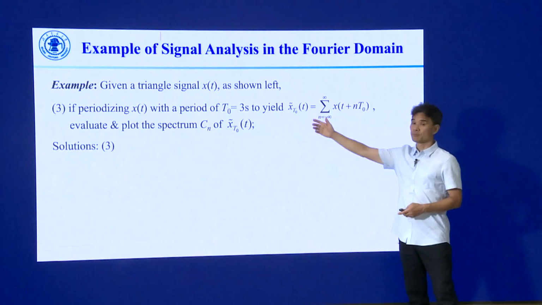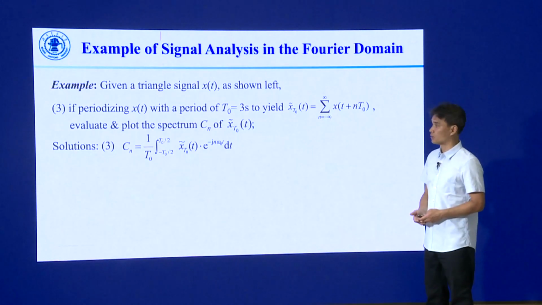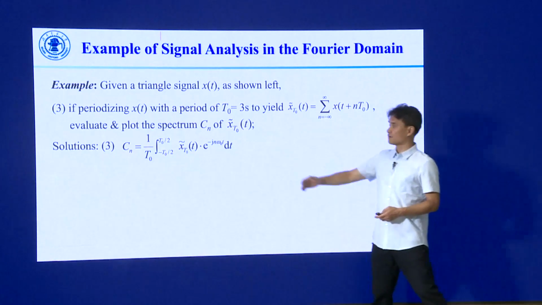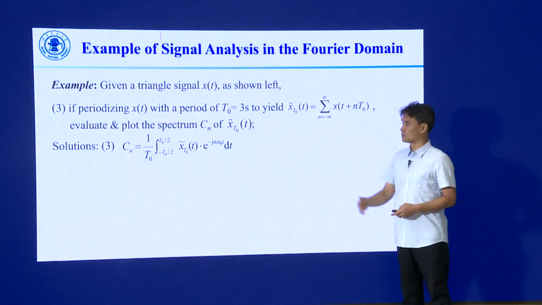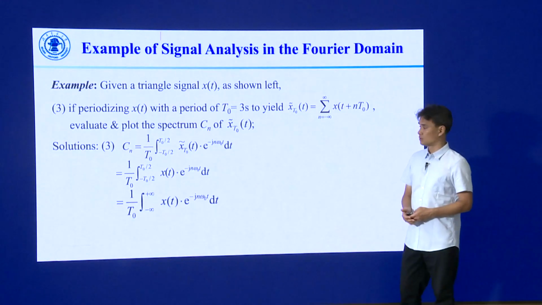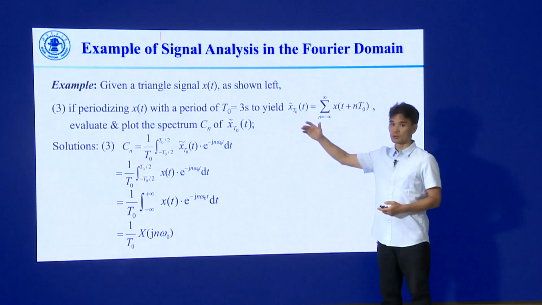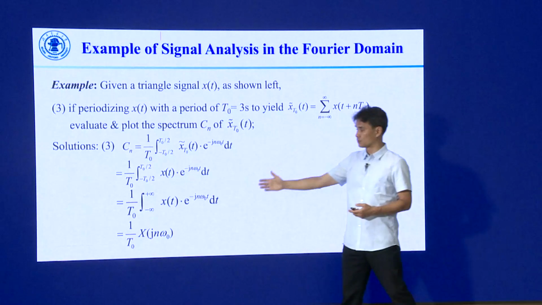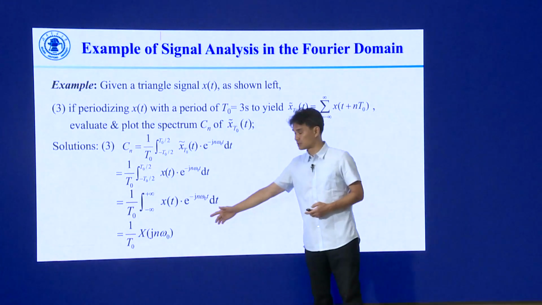Because this is a periodic signal, we have to use Fourier series to calculate its spectrum. By definition, we can plug the signal into that equation. Without going through the details, we can get the Fourier series for the periodic signal, which is equal to this equation.